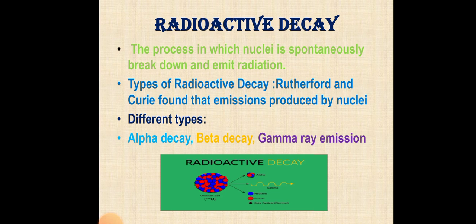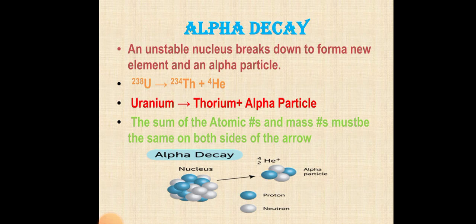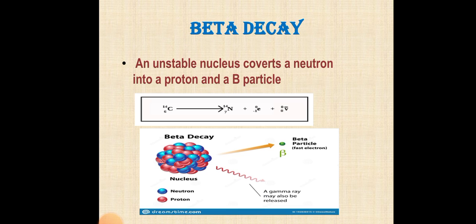Radioactive decay. A measure of how quickly a radioactive substance decays is called its half life. Atomic nuclei are said to be unstable when they spontaneously disintegrate. Alpha decay has the largest ionizing power, the ability to ionize molecules and atoms, due to the largeness of the alpha particle. Ability to penetrate is low. Uranium breaks down to form a new element, thorium, and an alpha particle.